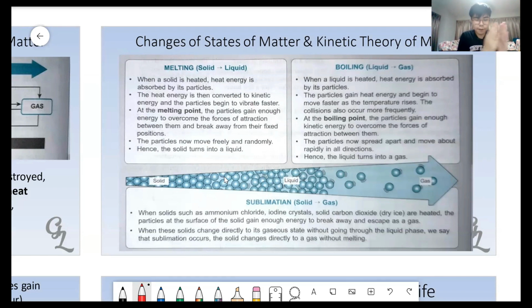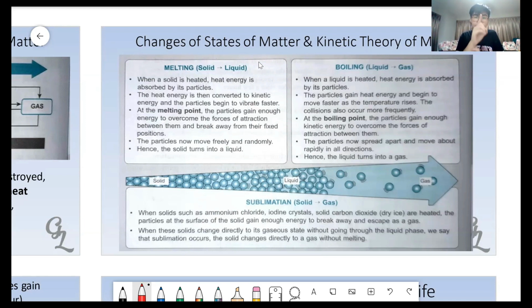From -10 to -1, we are making the particles move faster and faster. Correct or not? Because that is based on yesterday what we studied, the kinetic theory of matter. When we provide heat energy, when heat energy increases, kinetic energy increases. Kinetic energy will make the particles move faster and faster. So -10, -9, -8, -7, we are making the particles move faster and faster.